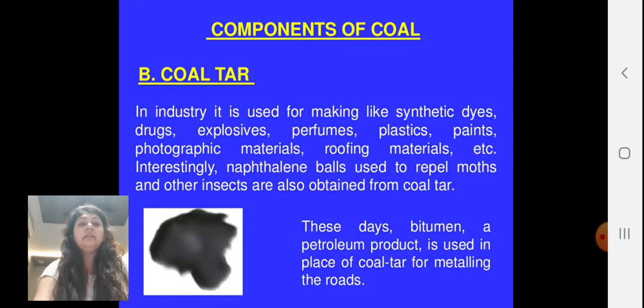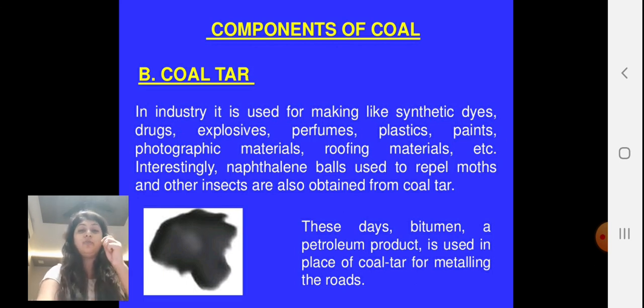Now, the coal tar, you can see in the figure, how does it look? In industry, it is used for making synthetic dyes. Dyes means coloring agents. Drugs, here drug means medicines. Explosives like crackers, perfumes, plastics, paints, photographic materials like photographic films, then roofing materials, etc. Interestingly, the naphthalene balls used to repel moths and other insects are also obtained from coal tar.